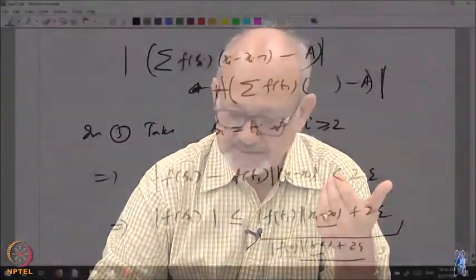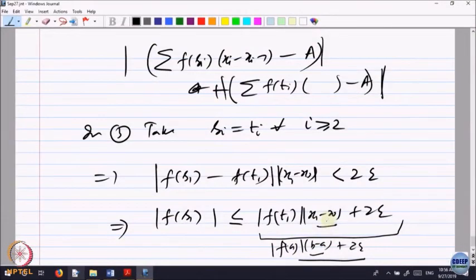Is that okay? t1 is an arbitrary point in the interval x i minus 1 to x i. So, let me take the arbitrary point as the left hand point a. So, t1 is equal to a, and x1 minus x0 is the length of the sub interval, which is less than the length of the full interval, b minus a, plus 2 epsilon. Call this some constant m. So, what is S1? S1 is an arbitrary point in the first part. So, what we have shown is the function is bounded in the interval x0 to x1, right.